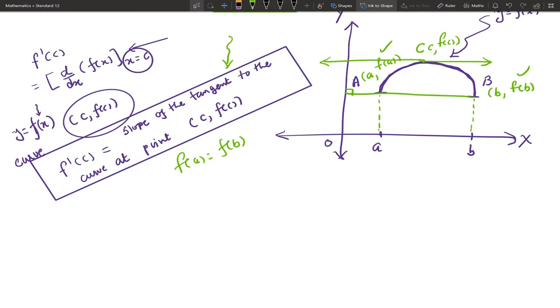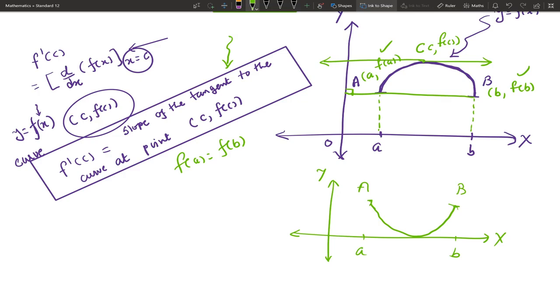For example, if you draw this type of graph, here you can observe, say this is point A, here B. You can observe it is continuous in closed interval A comma B, so there is no break in the graph. It is differentiable on the open interval. So here, say at this point, the tangent is the x-axis, so x-axis is a horizontal line, so slope is 0.